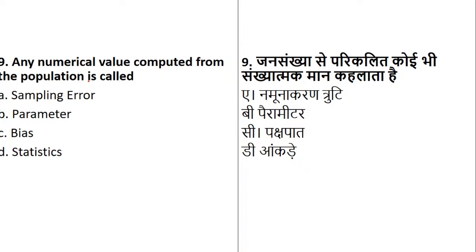Others, come on, be a little quick. It is a revision test. Okay, fine. Any numerical value computed from the population is called a parameter. And if the question changes to statistics, that is, from the sample, it will be called a statistic. Very good. So this question is now properly understood.